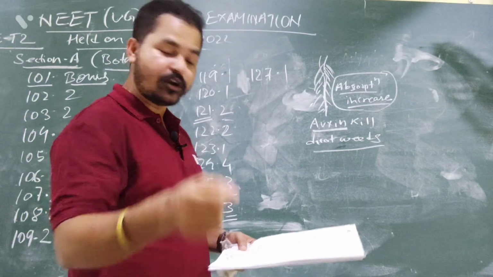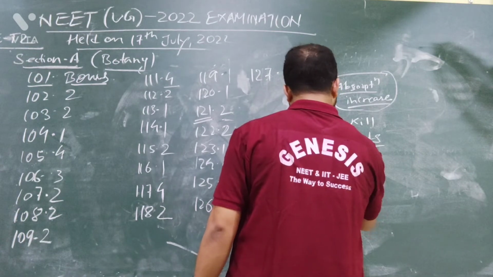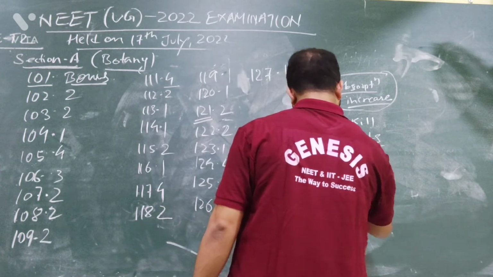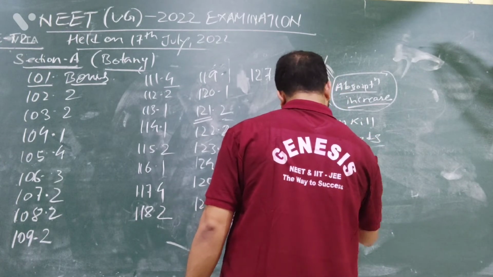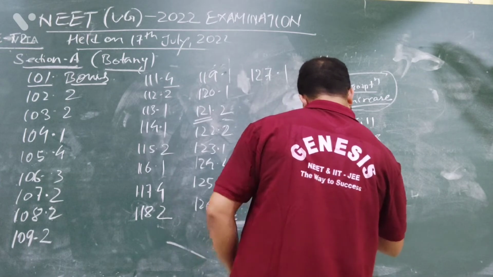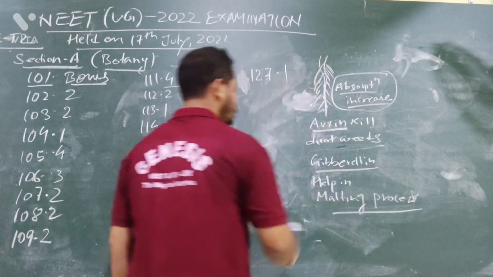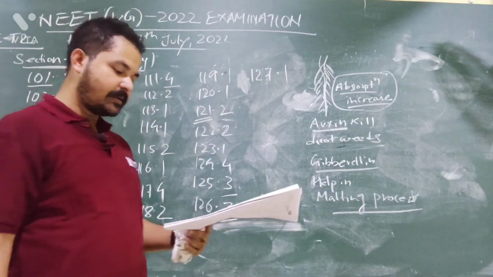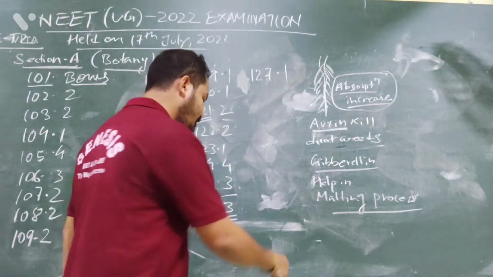Who will speed up the molting process? It is gibberellin. Always remember, gibberellin will help in the molting process. So the answer will be option number 1, ethylene, gaseous, that is promote root growth and root hair formation.